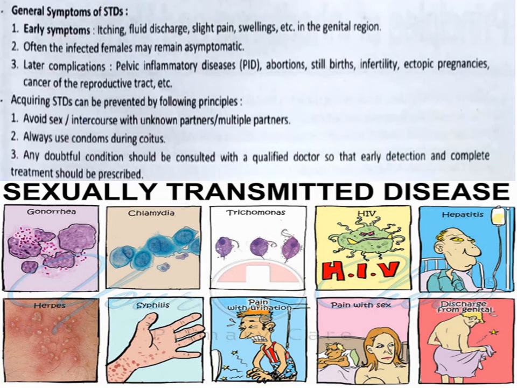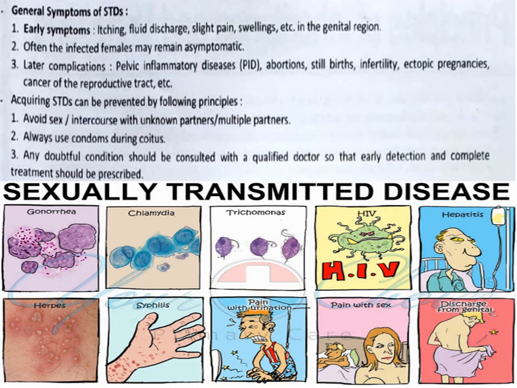As I have mentioned here in the slide also, there are different diseases which are caused by different pathogens. Again, I am revising. Gonorrhea is caused by the bacteria Neisseria gonorrhoeae. Chlamydia is caused by the bacteria Chlamydia trachomatis. Syphilis is again caused by a bacteria, Treponema pallidum.